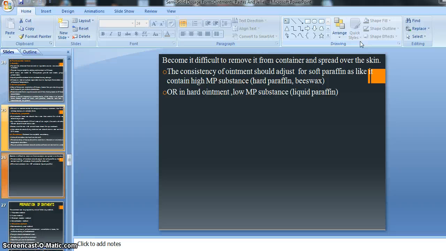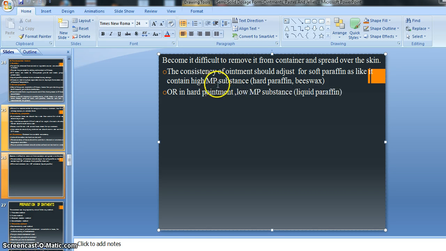And similarly for the hard kind of ointment, or hard paraffin kind of basis, there is a suggestion for use of lower melting point substance like liquid paraffin, right? In hard paraffin there is a use of low melting point substance, that is liquid paraffin.